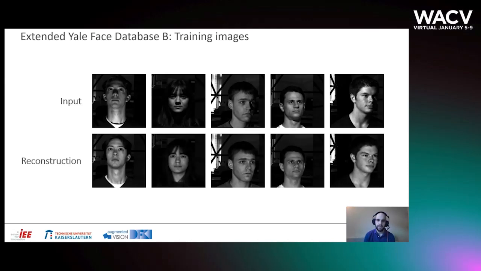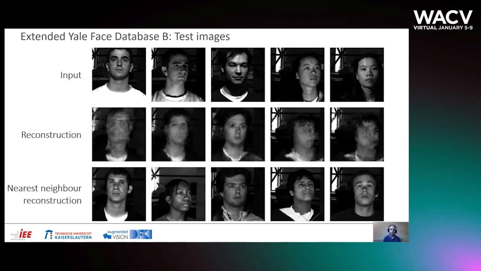On the extended Yale face database, the model can remove shadows and normalize the illumination on the faces seen during training. As before, the reconstruction does not work reliably on the test images, and the faces often appear blurry. By using the triplet loss and selecting the nearest latent space vectors, we can reconstruct similar faces with similar head poses.